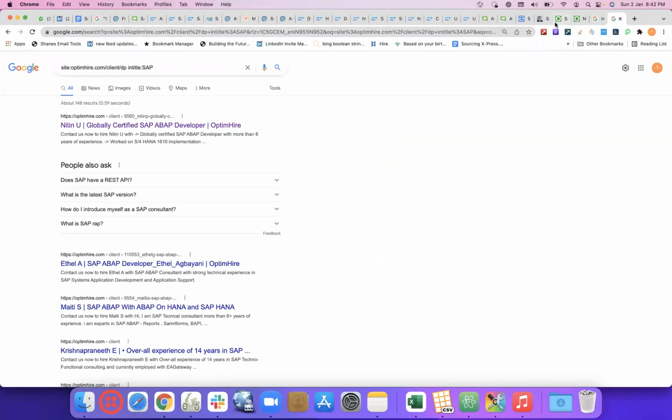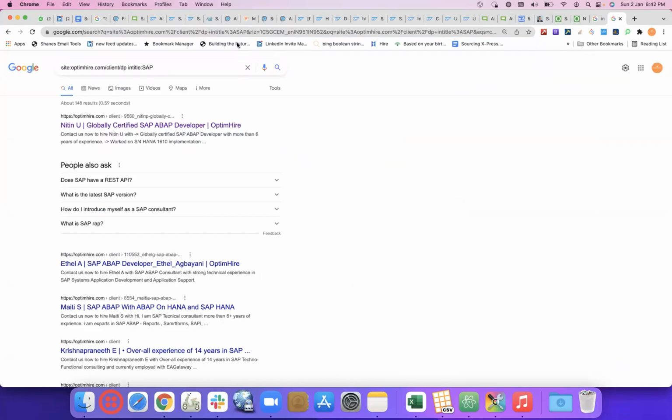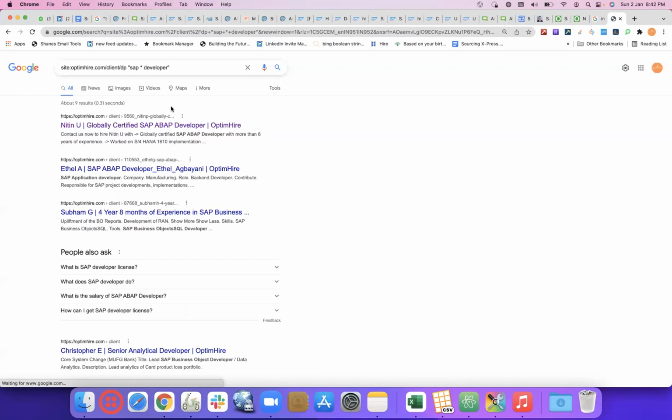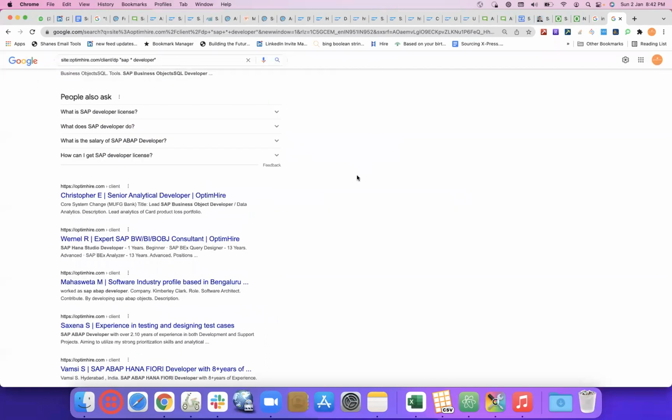Additionally, let's say no need in title also. Let's add Parmeshwari's string to it: SAP star developer. I created the X-ray link for the speak and X-ray, and then many people are there. All kinds of skills we can get.